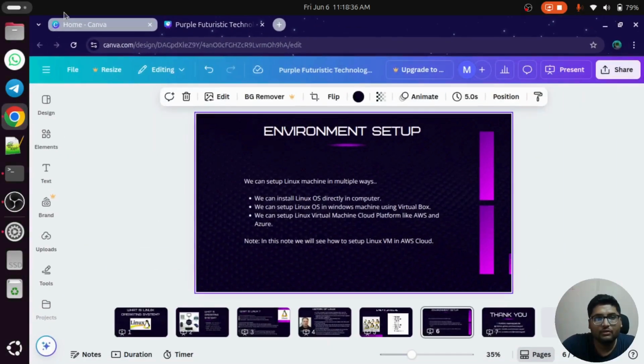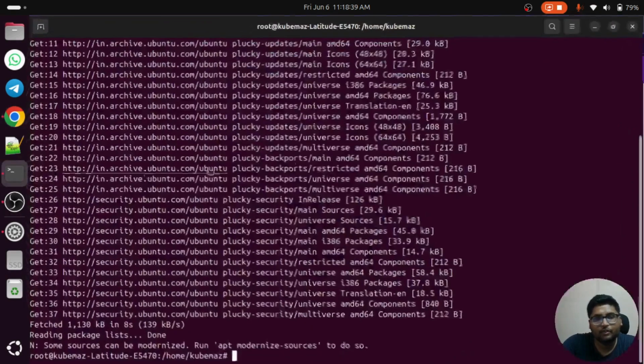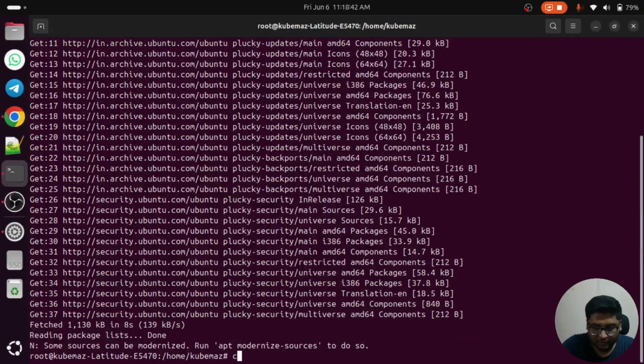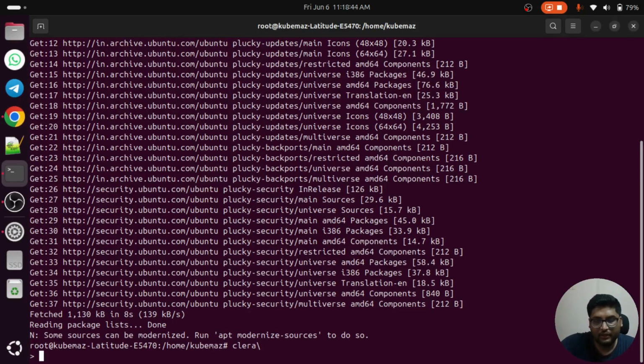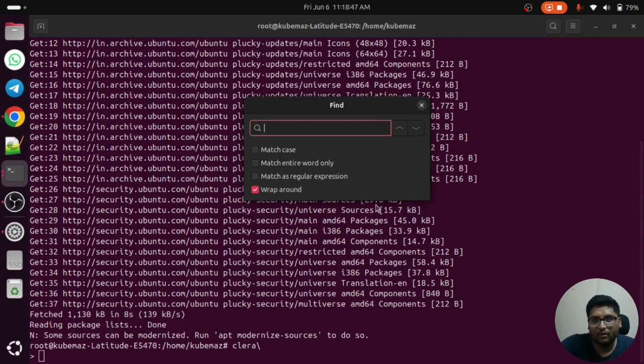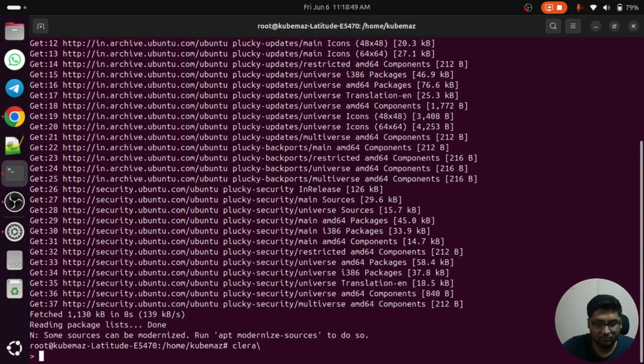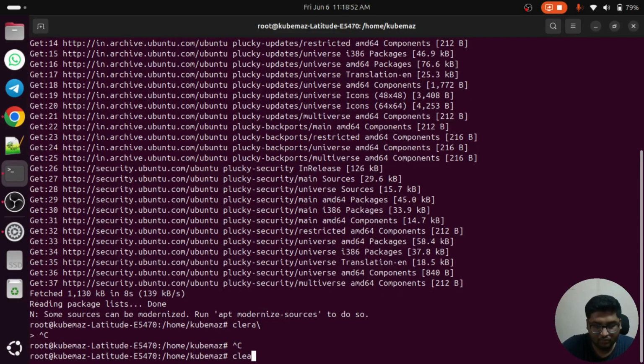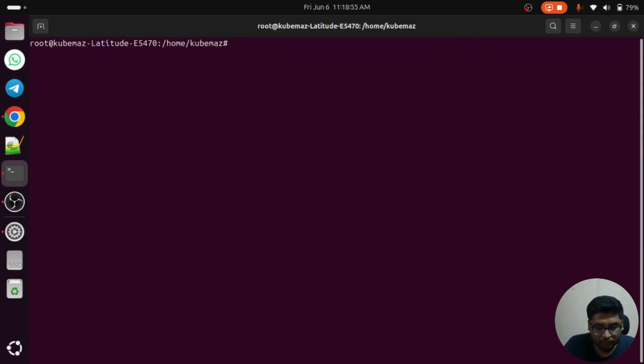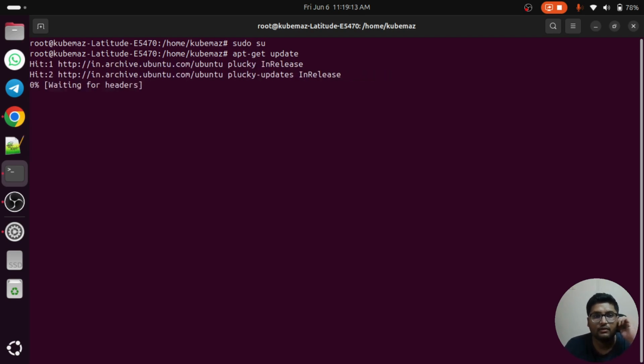So this is the Linux operating system command line interface. Suppose we have to update our operating system. Just do the sudo su command, then do apt update.